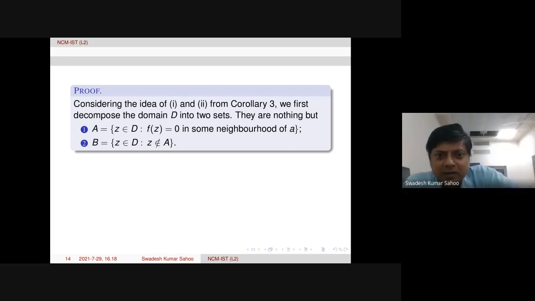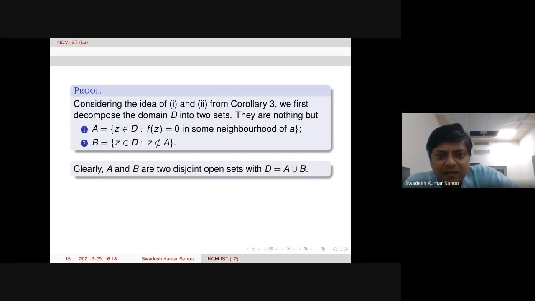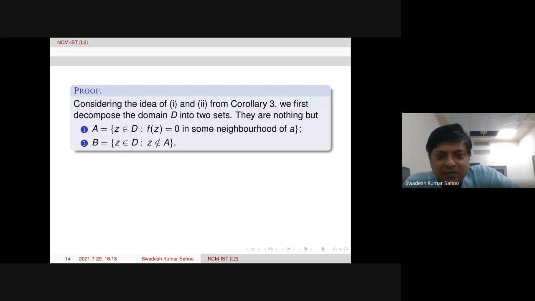So you mean A may be outside the neighborhood? No. A is actually a neighborhood of A, which means A has to be this. Maybe something is wrong in the construction. Yeah, good point. Maybe tomorrow I'll clarify this. Let me work it out.